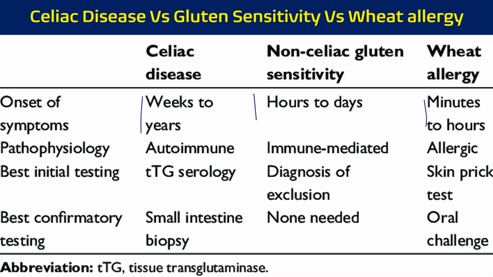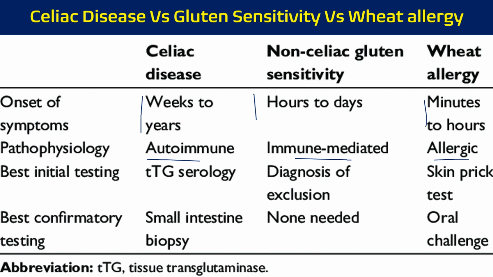The pathophysiology of celiac disease is autoimmune. Our immune system starts working against our own protein. In the case of gluten sensitivity, the immune system is going to be involved. And in the case of wheat allergy, it is also an allergic reaction, so IgE is going to be involved.